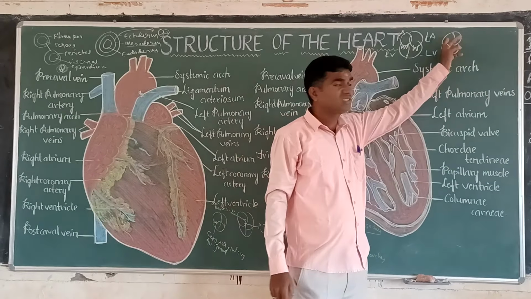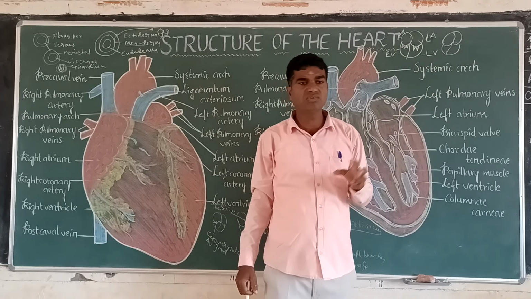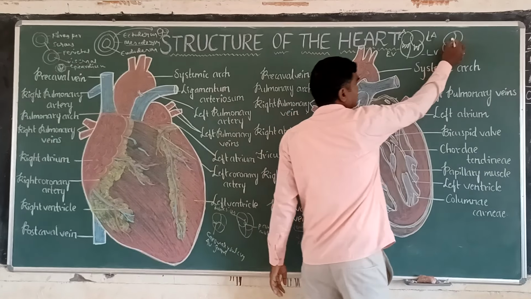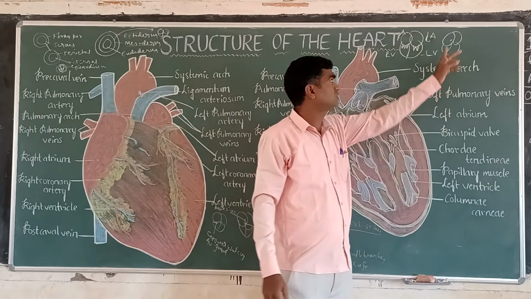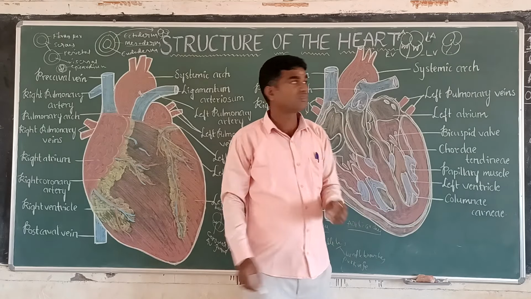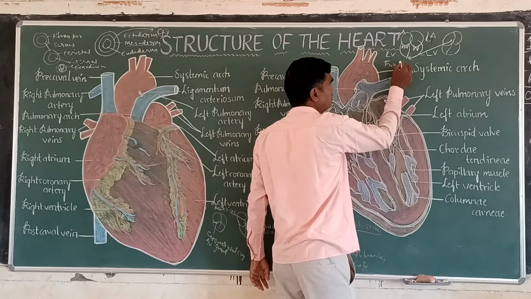For example, in neonatal babies, a small muscular pore is present in the atrial septum. This small pore is called the foramen ovale.